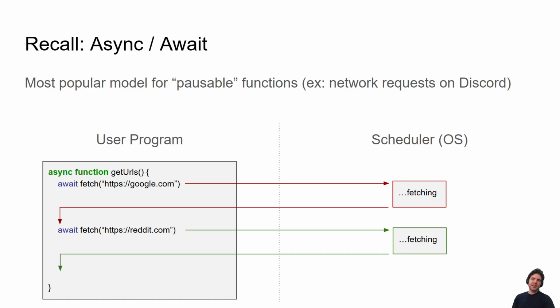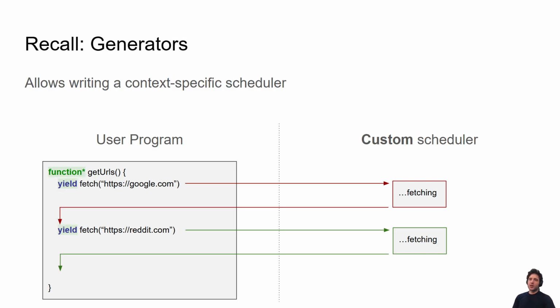So remember first async await, which I mentioned is similar to coroutines. Async await is the most popular model for a pausable function. For example, here on the left-hand side is a piece of JavaScript code that fetches Google and then fetches Reddit, just fetching websites. And you have this scheduler, which in JavaScript is the JavaScript event loop. You can think of it as the operating system that actually fetches the website for you and resumes your function once the fetching is complete. JavaScript also has the concept of generators, which, as we mentioned earlier, is related to coroutines.